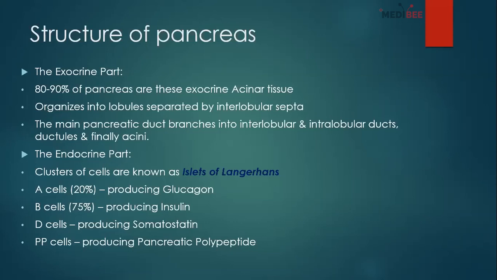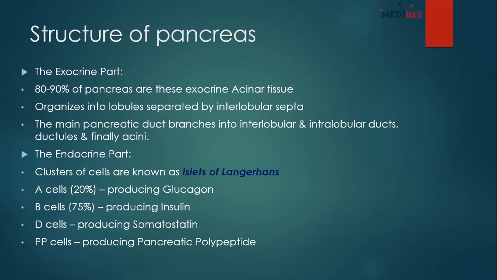So there are clusters of cells present in the endocrine portion of the pancreas, and these are known as the islets of Langerhans. Okay, the islets of Langerhans, this is a very important term. Islets of Langerhans is the cluster of cells that is present in the endocrine portion of the pancreas. Very, very important. There are about 1 million or more islets of Langerhans present in the pancreas, and they are most numerous in the tail. Okay, they are most numerous in the tail.